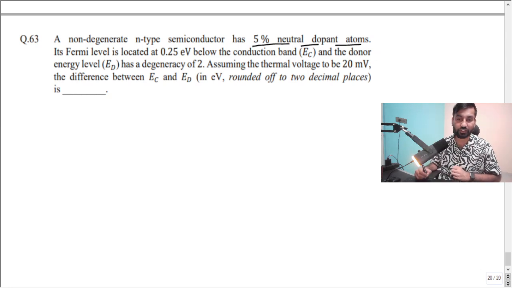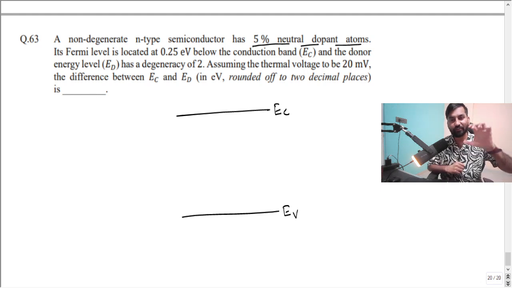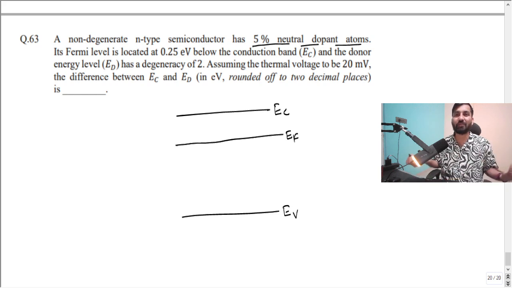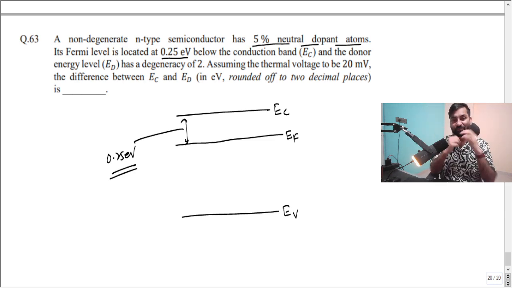Whenever you introduce some sort of impurity into the semiconductor, what kind of changes do we get to see in the energy band? Let's say this is EC, this is EV. If it is an n-type semiconductor, certainly the Fermi level is going to stay near the conduction band, below the conduction band. So this is your Fermi level, EF, and that gap is also given: the Fermi level is located 0.25 electron volt below the conduction band. This gap determines the concentration of electrons, as we know.